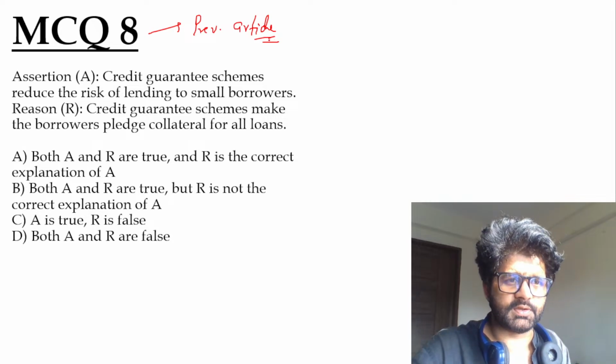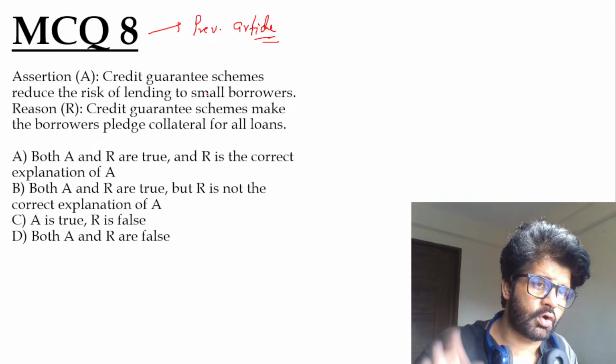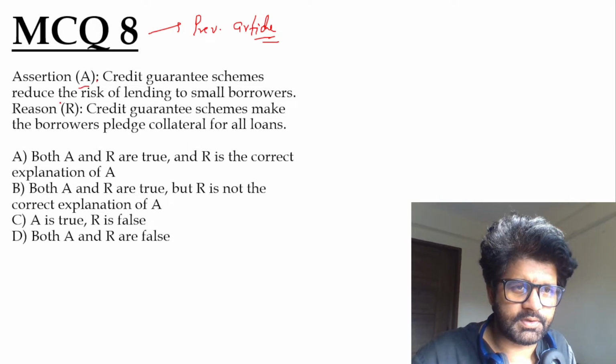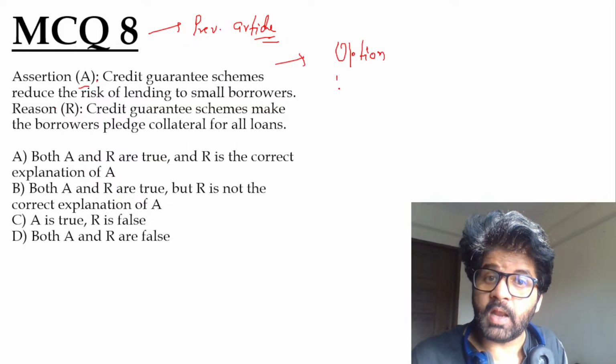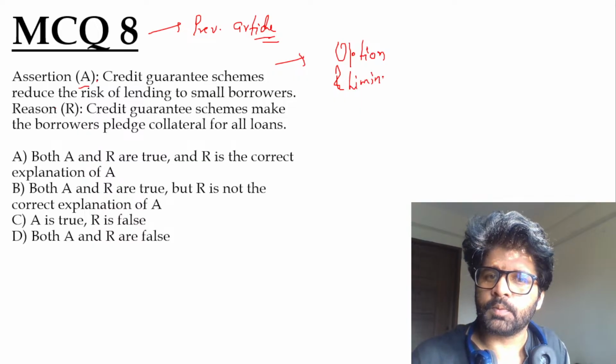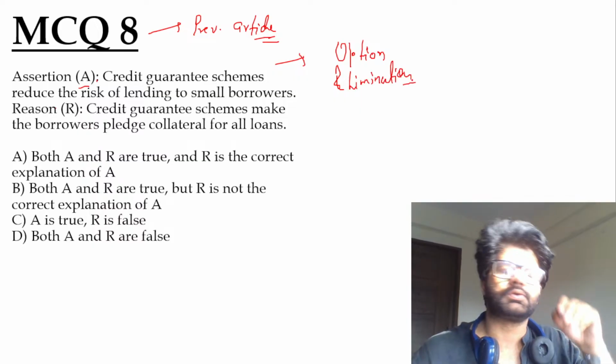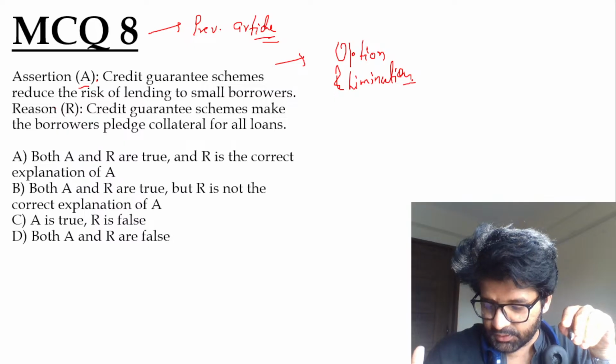So, assertion and reason. There was a time when UPSC used to ask a lot of questions on this pattern, assertion and reason. And again, I'm telling you, use option elimination. You'll be able to solve it. People have a phobia of assertion and reason, so they don't want to do questions on assertion and reason.